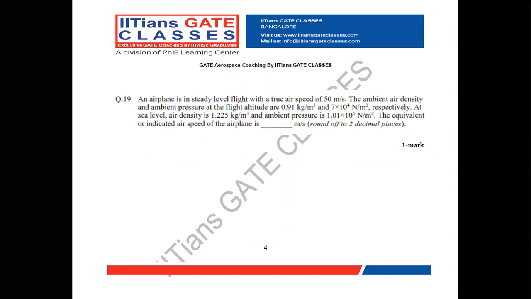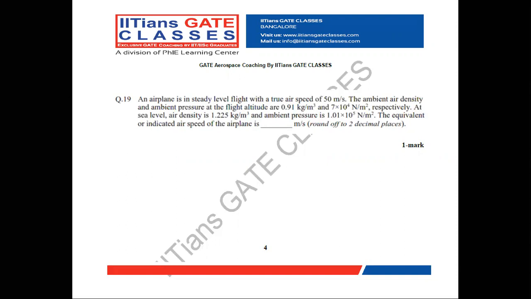At sea level, the air density is 1.225 kilogram per meter cube and ambient pressure is 1.01 into 10 power 5 Newton per meter square. The equivalent or indicated speed of the airplane is dash meter per second.